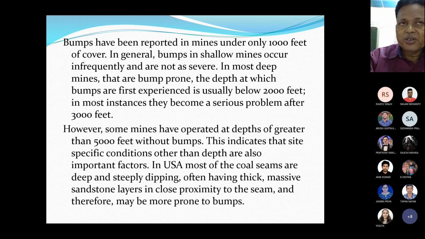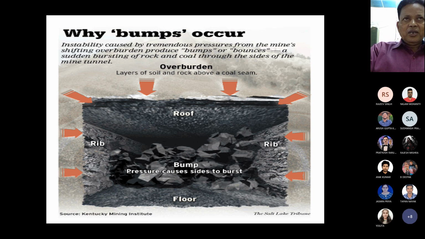In the United States of America, most of the coal seams are deep and also steeply dipping, often having thick, massive sandstone layers in close proximity to the coal seams, and therefore they may be more prone to coal mine bombs. So this is the mechanism of coal mine bombs, why the bombs occur.